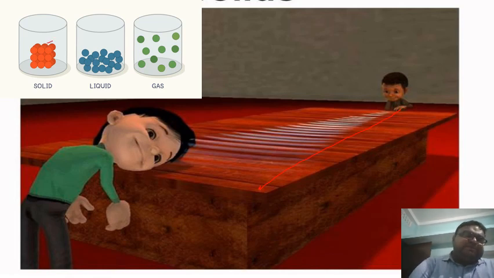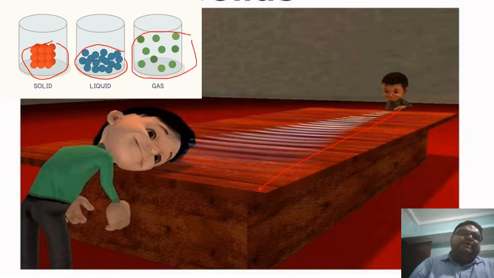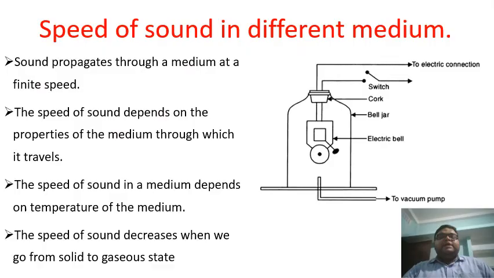So you can see in this picture also the solids are arranged together. In this picture, the particles are loosely packed, and in this picture, these have more intermolecular space in between them. Okay. So now, students, when we talk about the speed of sound in different media, we know that sound propagates through a medium at a finite speed, right? Sound propagates through a medium at a finite speed, which means the speed of sound in a particular medium will remain the same, right?